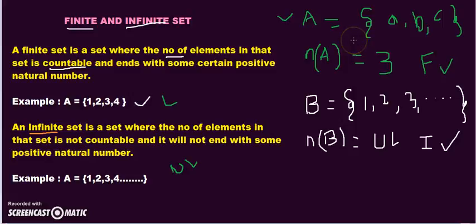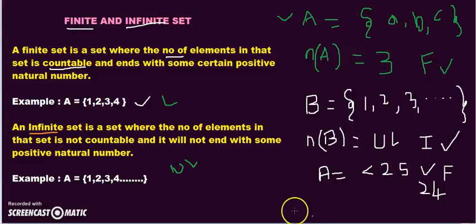So, we can take any example, like a set of natural numbers. If A is equal to the set of natural numbers which are less than 25, can I say this is a finite set? Yes, this is a finite set. Why? Because the natural numbers less than 25 are 24 in number. So it is countable. So I can say this is a finite set.